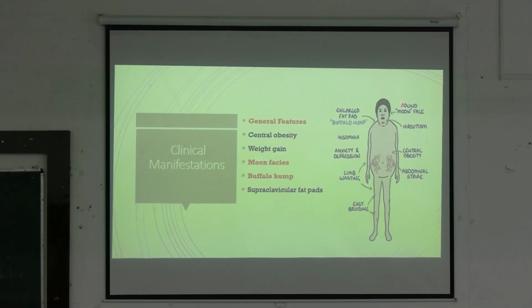So this is moon facies, buffalo hump, and central obesity, abdominal striae, and along with that there will be thin limbs, and easy bruising, along with hirsutism, and there will be neuropsychiatric symptoms like anxiety, depression, and insomnia.